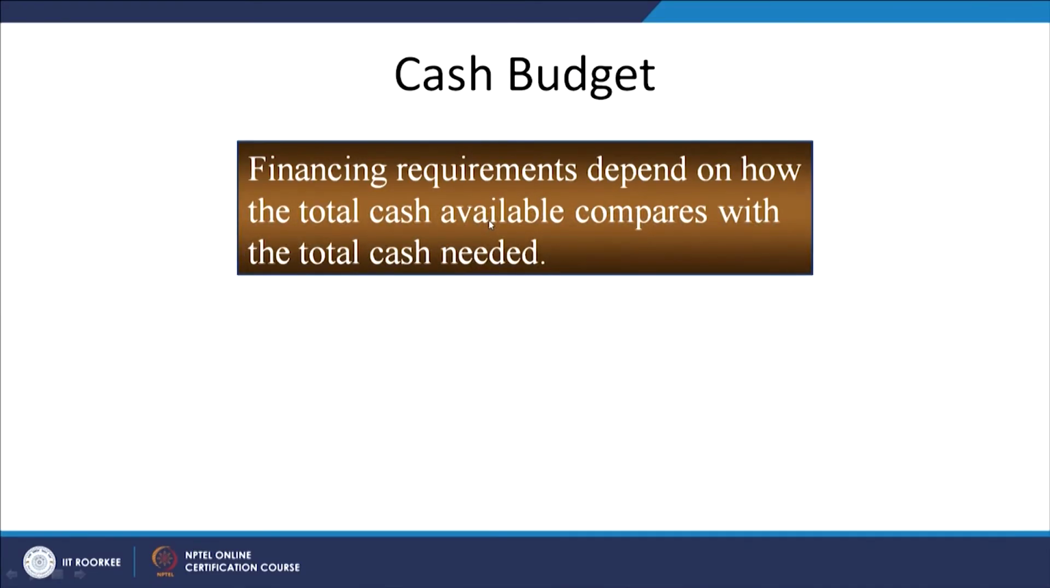Next thing is, financing requirements depend on how the total cash available compares with the total cash needed. It means you need how much? You need 10,000 rupees. How much do you have? 5,000 rupees. So you know in advance we need to borrow 5,000 rupees. You will be able to identify the source from where we will borrow, when we will borrow, how much interest we will have to pay, and what is the easiest, most comfortable source of borrowing the funds from the different sources.